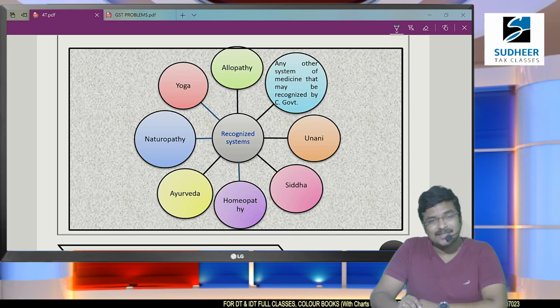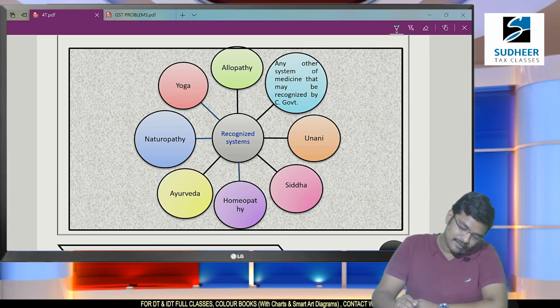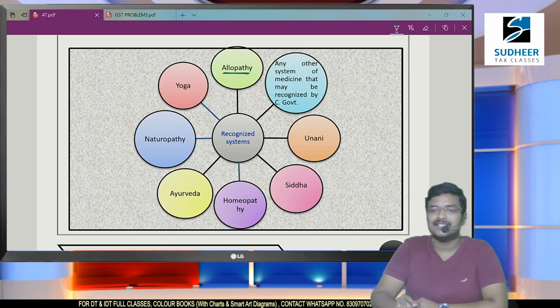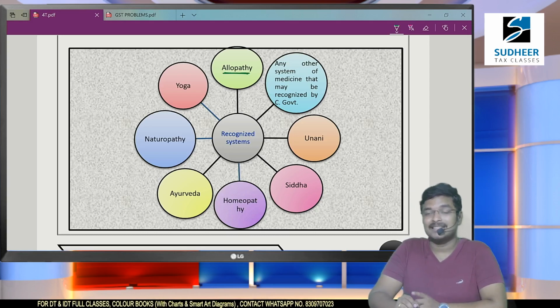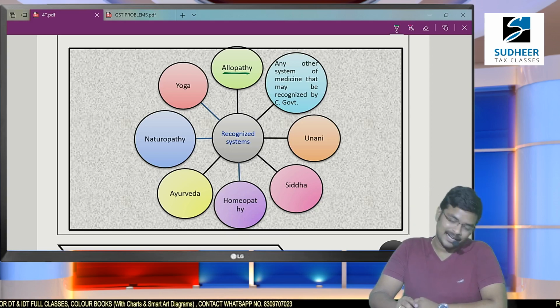All other systems it is liable to GST. Sir, what are those systems that were exempted from GST? Okay, now let us learn about that. Here first thing, allopathy. These are the English medicines. All the corporate hospitals provide this allopathy services only. Medicines were liable to GST, but such medicinal treatment is exempted from GST. So allopathy treatment is exempted.